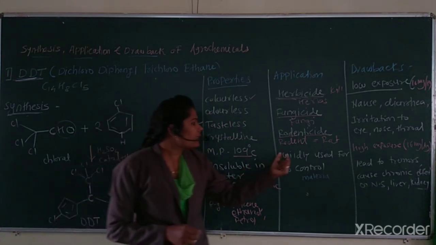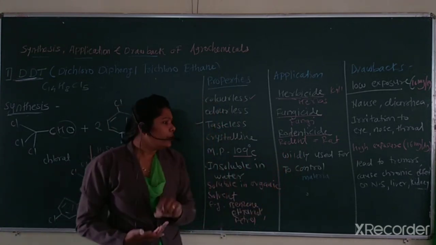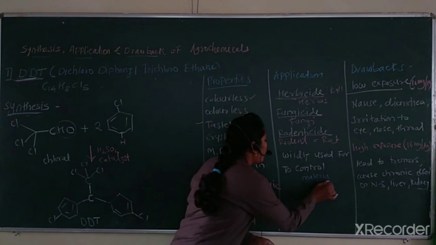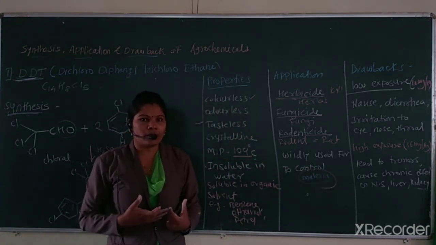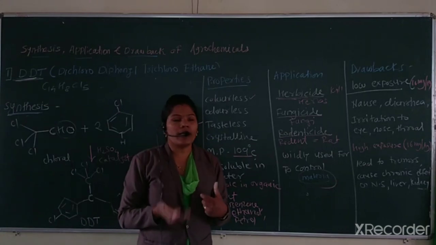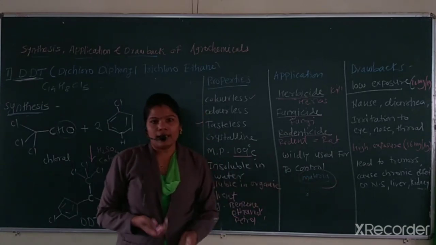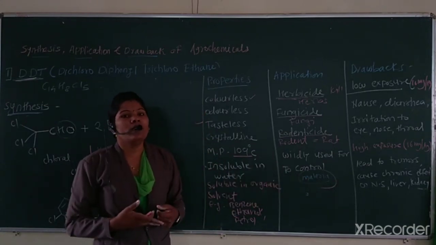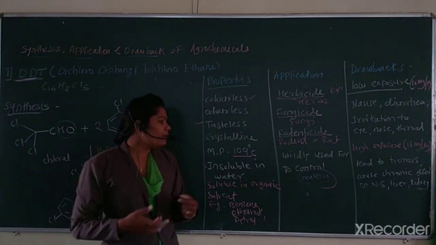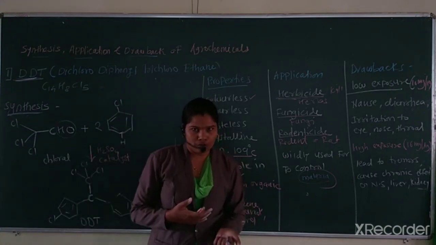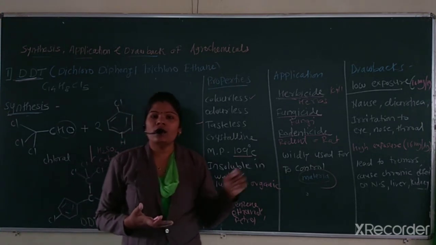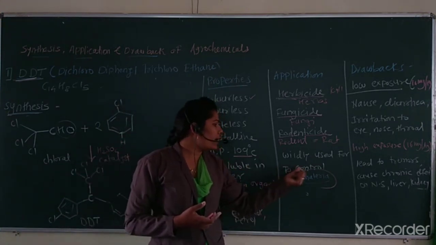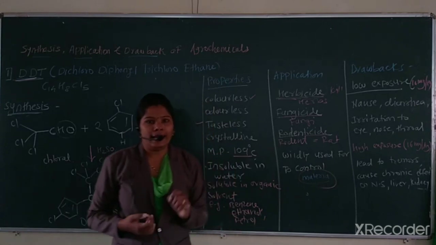Next, this is widely used to control malaria. This is a very important use of DDT. It is widely used to control malaria. Malaria is caused by mosquitoes, and this DDT is very useful to kill those mosquitoes, and that's why it is widely used to control malaria.